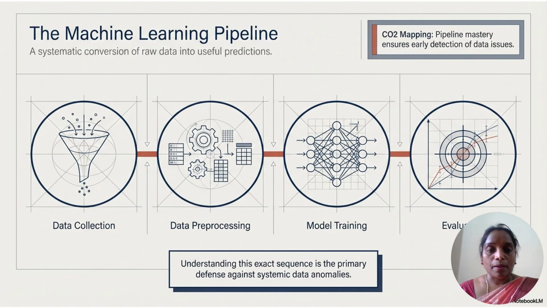This is a machine learning pipeline. First we'll collect the data. We may create the data or we may collect the data. Once the data is available, data pre-processing will be done. Normalization techniques and scaling, all of these come under the pre-processing. Once the pre-processing is done, the model will be trained by using the machine learning algorithms. And then we'll evaluate the performance by using various evaluation metrics. So understanding this exact sequence is the primary defense against the systems in data anomalies.